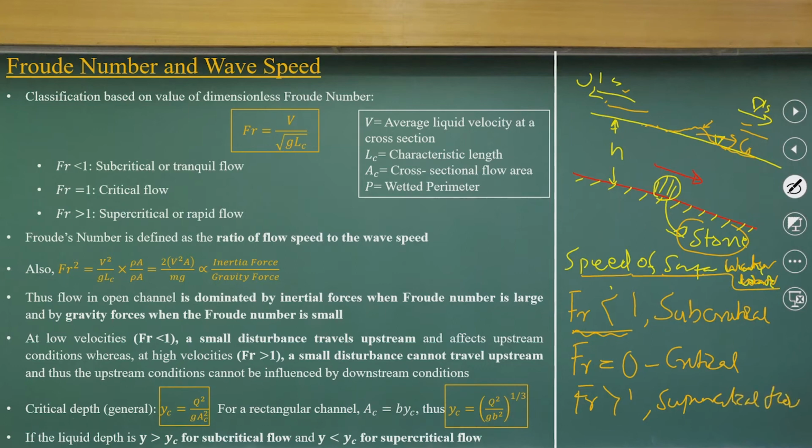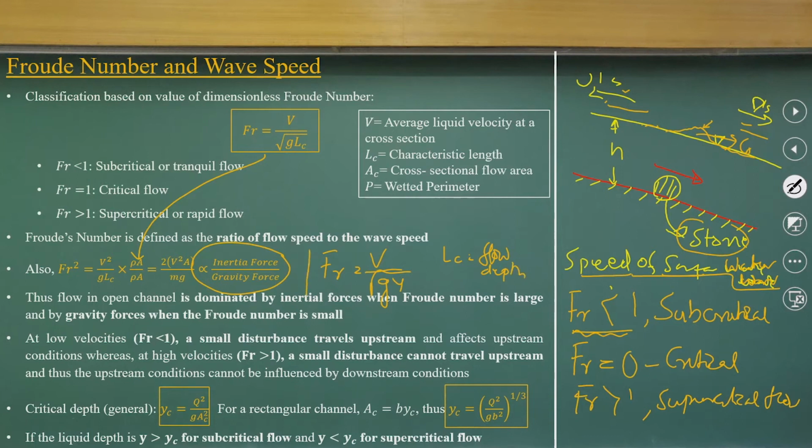As the equation is a ratio of inertia force by gravity force, you can just rewrite this and find the flow Froude number is a function of v by square root of g y. Here the characteristic length is the flow depth.